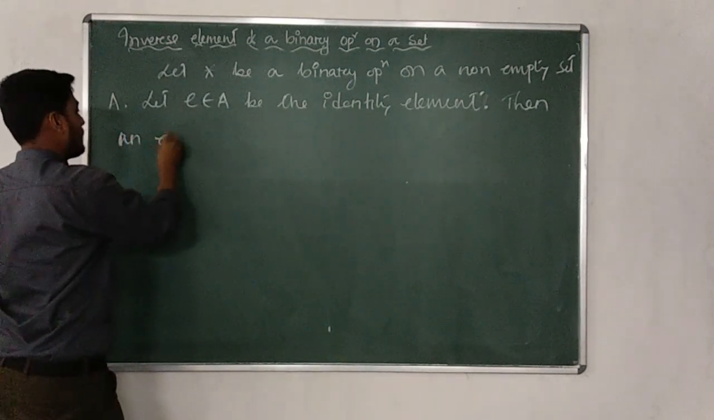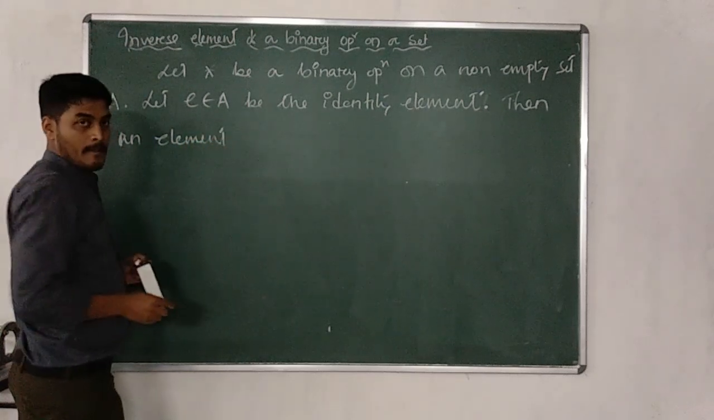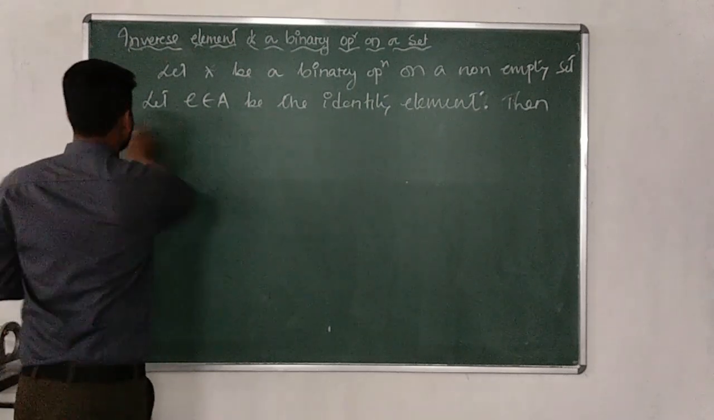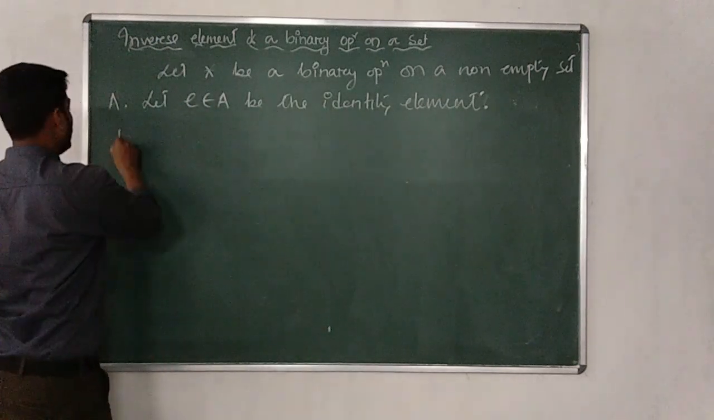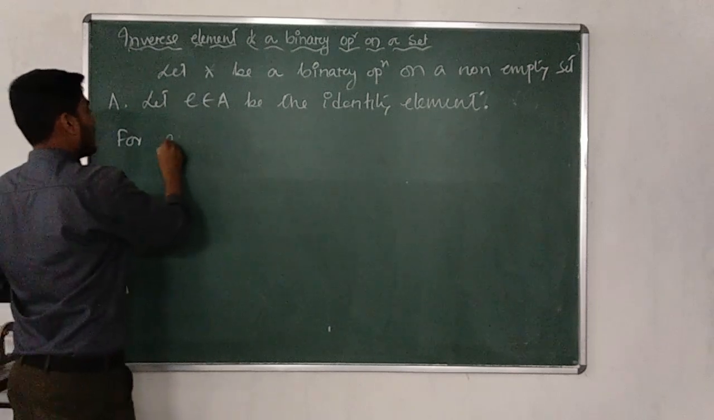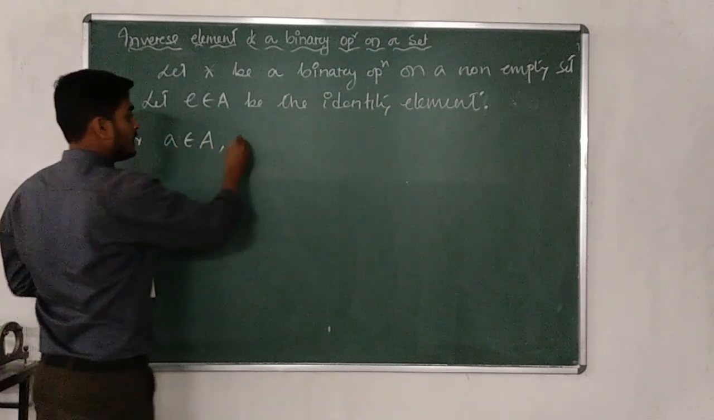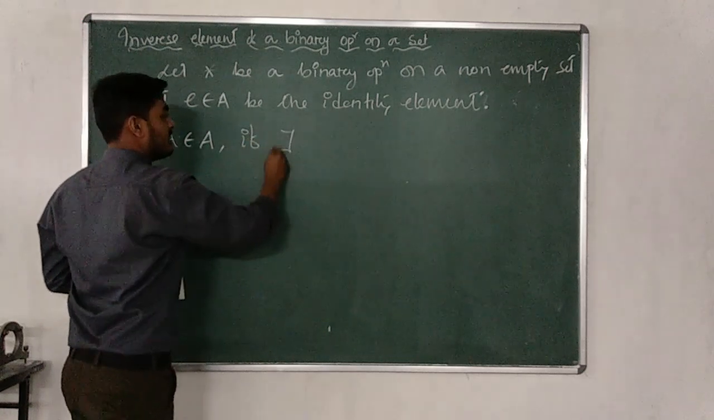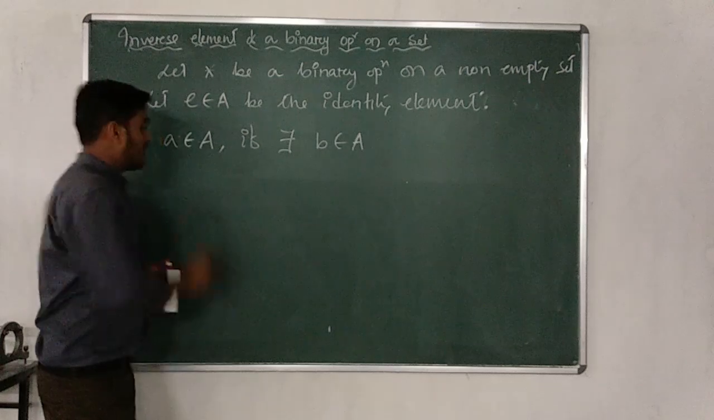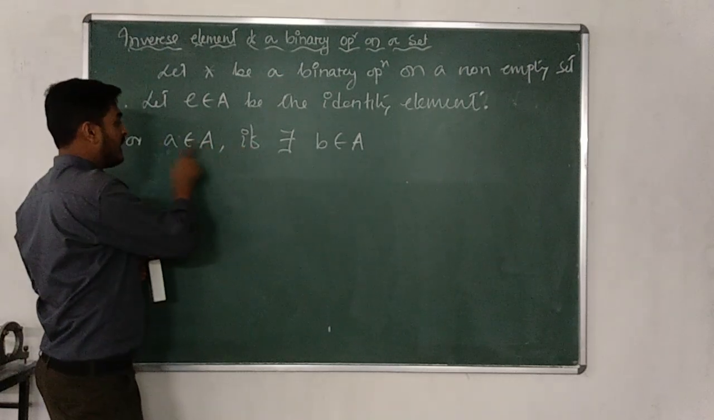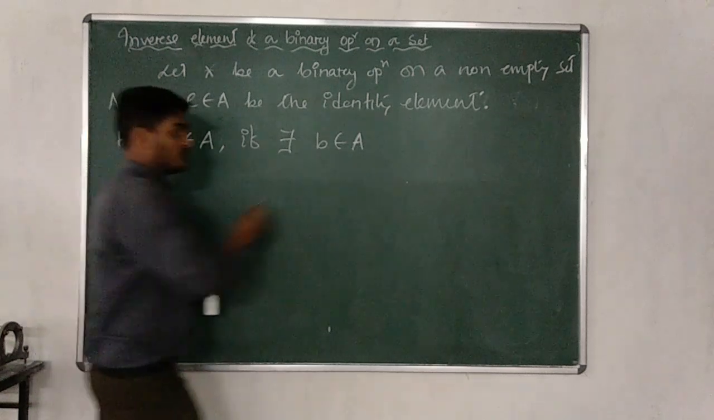Then an element, okay, we can easily write the definition like that. For A belongs to A, if there exists B belongs to A such that